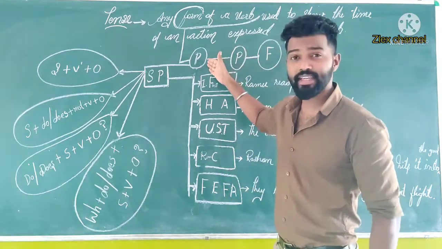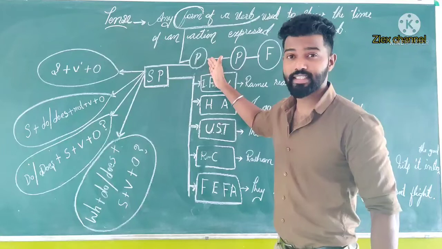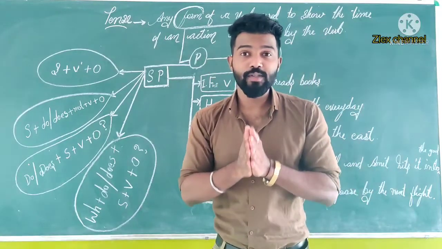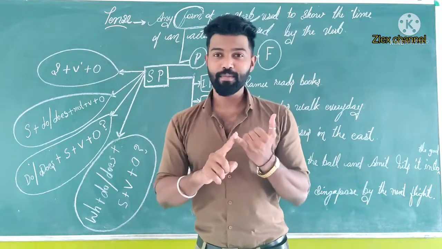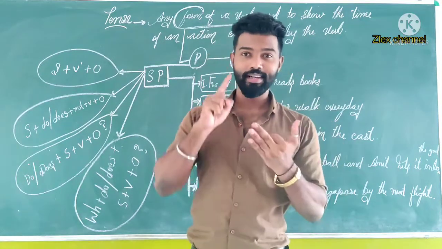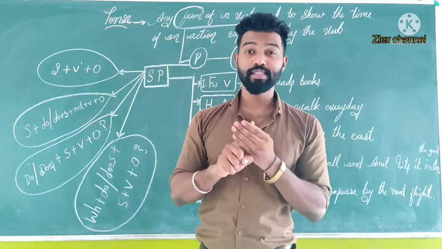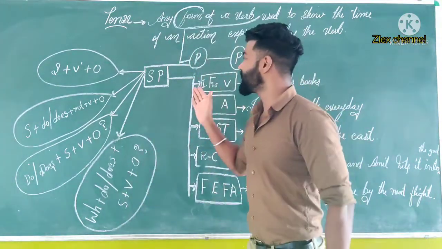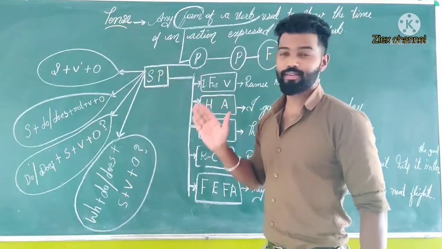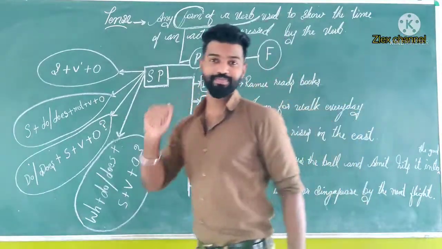Today we are studying present tense. The present tense is also divided into four kinds: simple present, present continuous, present perfect, and present perfect continuous. So first of all, let's study the usages of simple present.